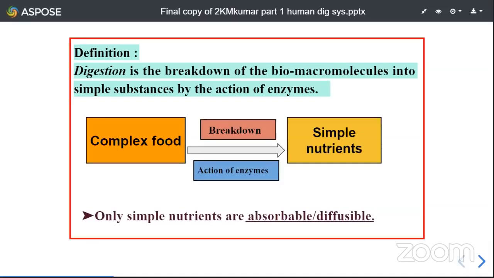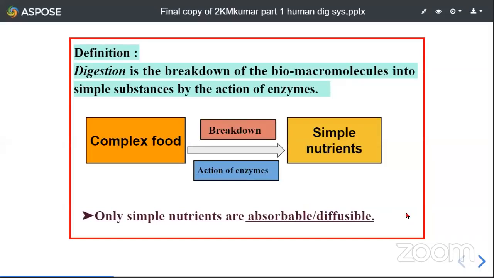Our cells cannot utilize it because it is unabsorbable and non-diffusible. So it must be converted into absorbable, micromolecular forms. For this purpose, it must undergo digestion. So we require digestion very much.